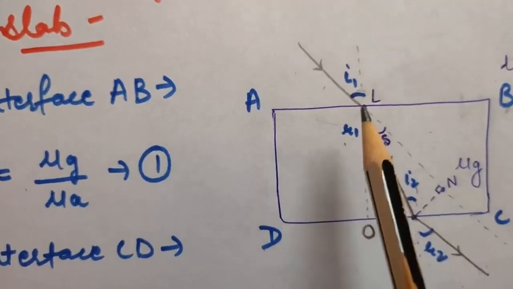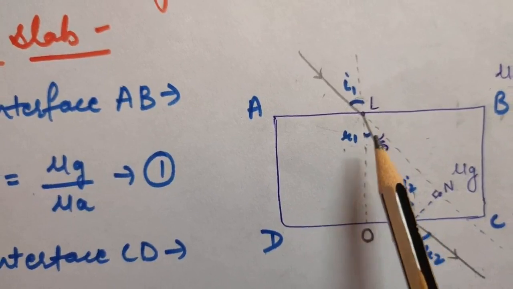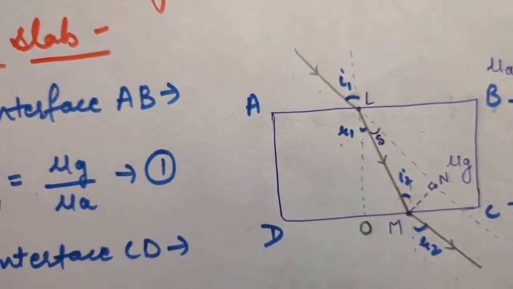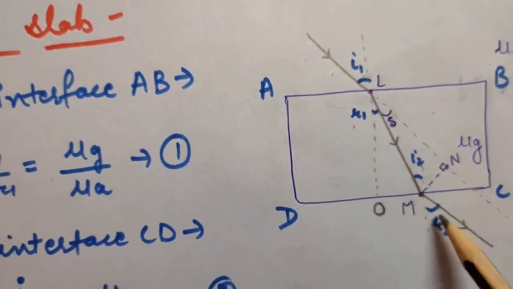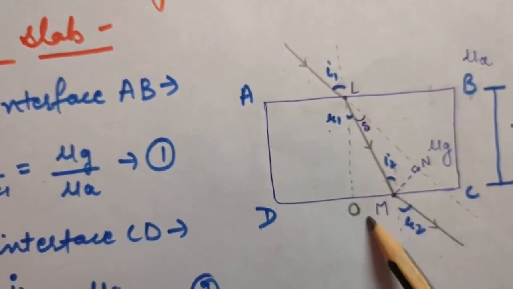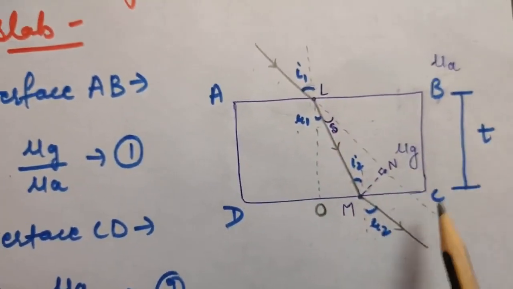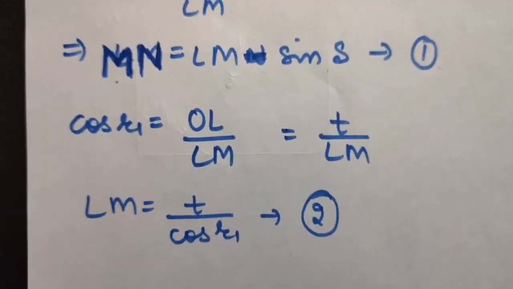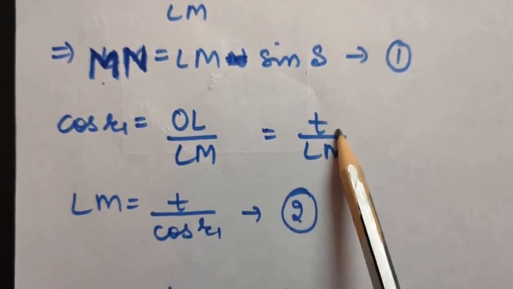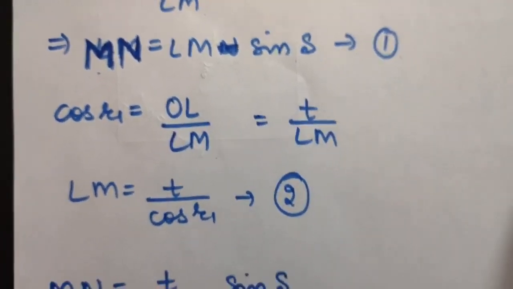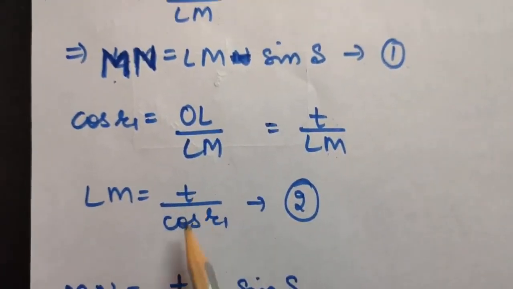So in triangle OLM, cos R1 will be base upon hypotenuse, that means OL upon LM, and OL is nothing but the thickness of the rectangular slab, that is T. So therefore cos R1 is T upon LM. From here LM will come to be T by cos R1.